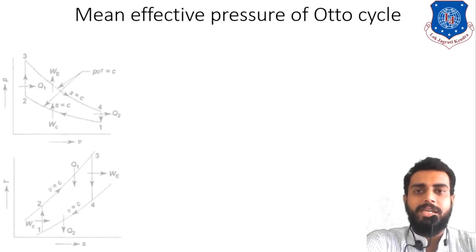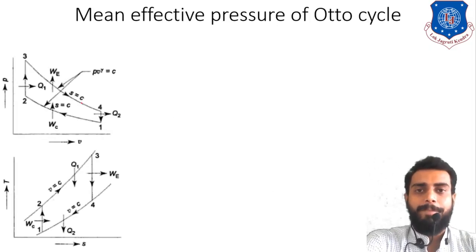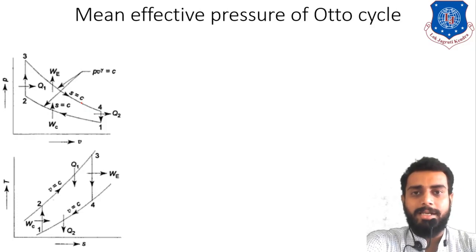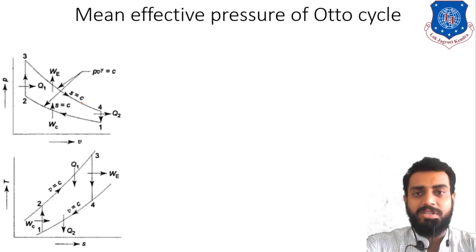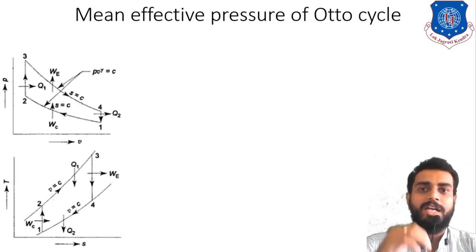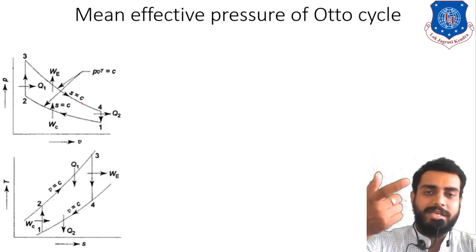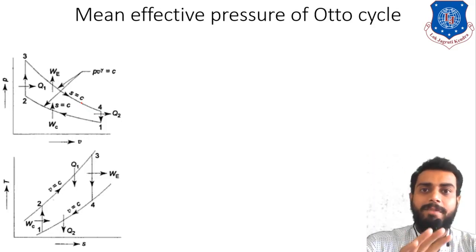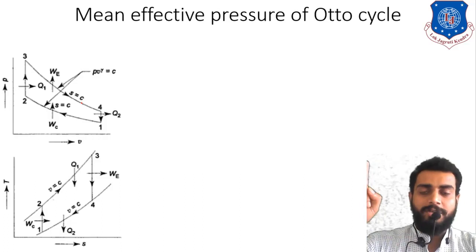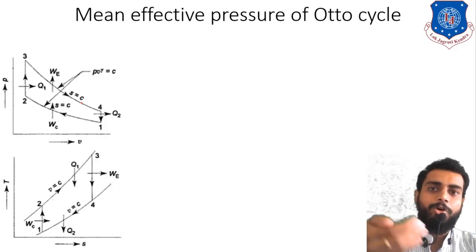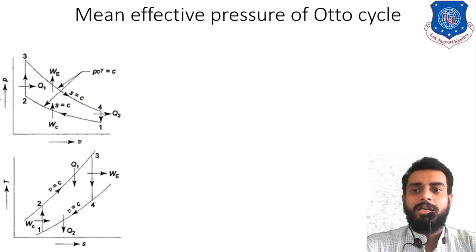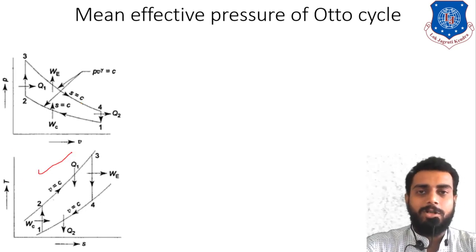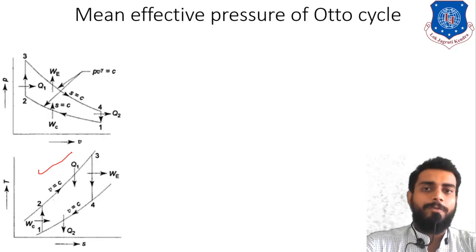As you can see on the left hand side of the screen, the PV and TS diagram of the Otto cycle is represented, in which there are four processes. 1 to 2 is a reversible adiabatic compression process. 2 to 3 is a reversible constant volume heat addition process. 3 to 4 is a reversible adiabatic expansion process, and 4 to 1 is a reversible constant volume heat rejection process, right? Likewise you can see all four processes on the TS diagram also.